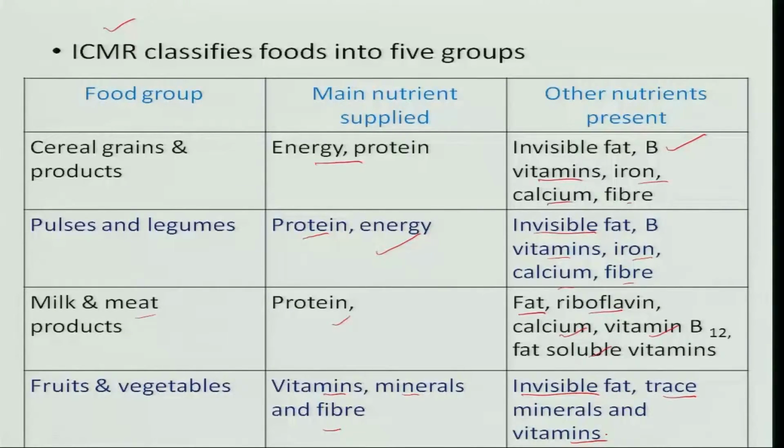And the fifth group is the fats and sugars. The main nutrient that these supply is energy, and these are available in fats, oils and the fat that is present in the meat. All these supply fat.